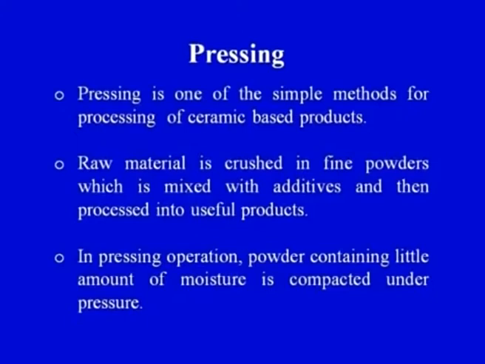But first of all we should understand what we mean by pressing. Pressing is one of the simplest ways of converting the ceramic powder into the ceramic product. The raw material is crushed into fine powders, which is mixed with additives and then processed into the useful product. And in the pressing operation, powder containing a little amount of moisture is compacted under pressure.